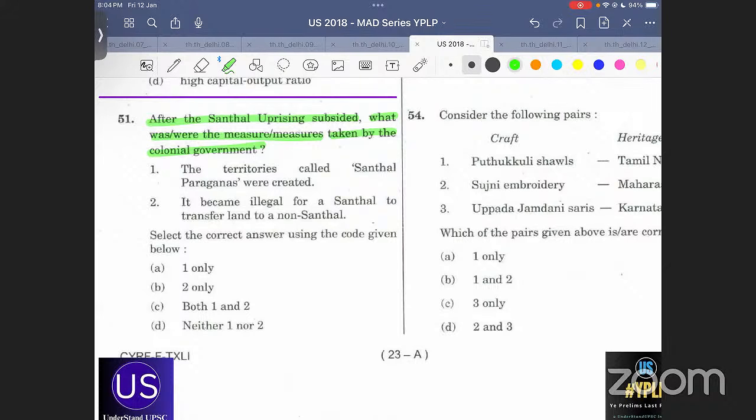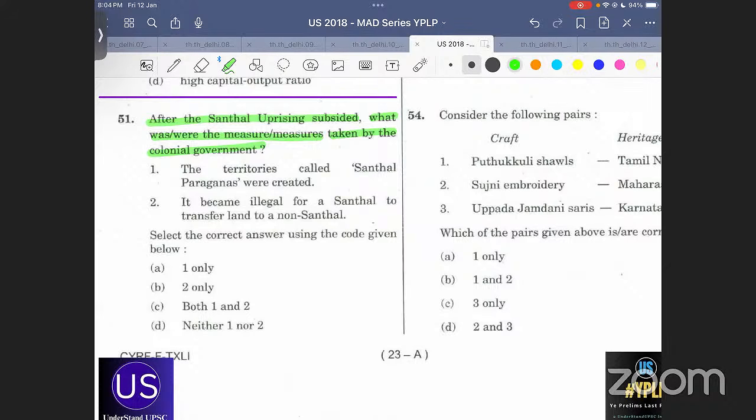Santhal uprising, the modern India lecture is coming as soon as you are done with the ancient medieval. The ancient medieval lecture has come. Great response on that. We are going to see the modern India lecture. I will provide all the notes. Don't take tension, okay? Just study. That is all that you need to do.